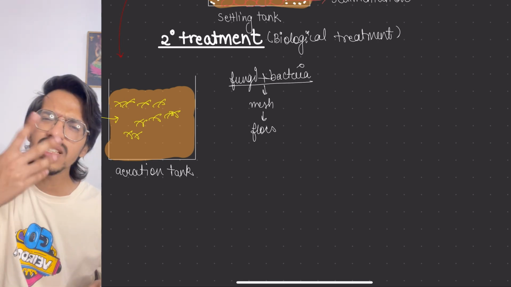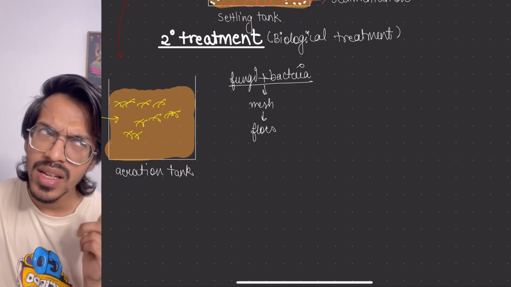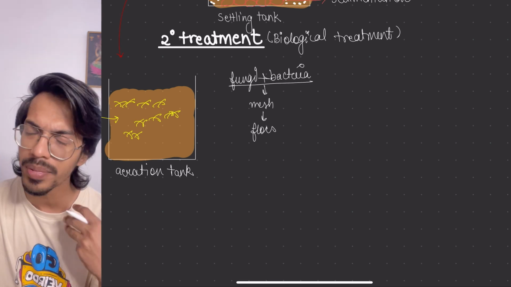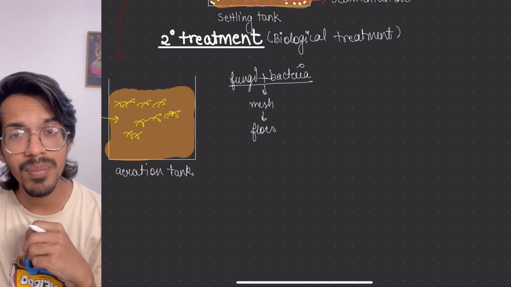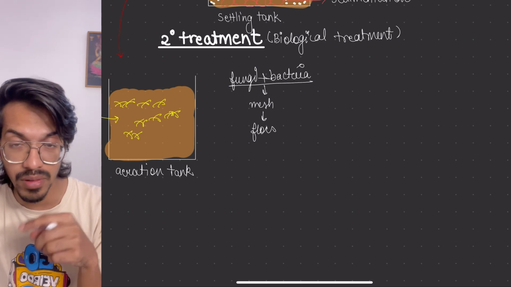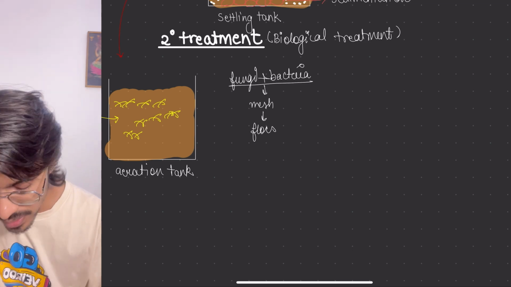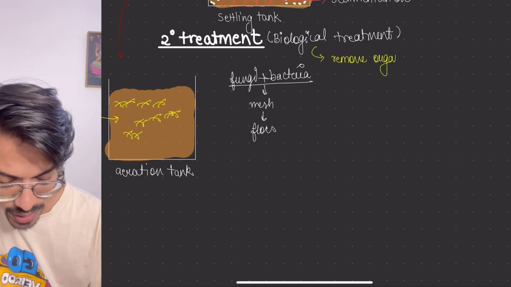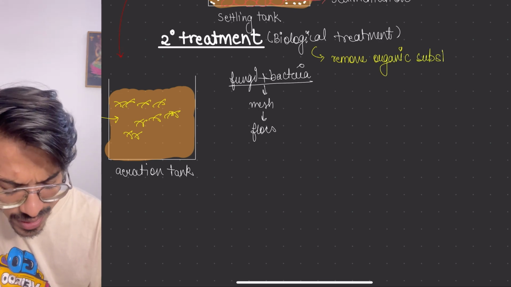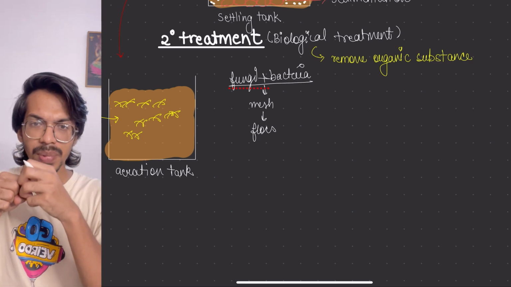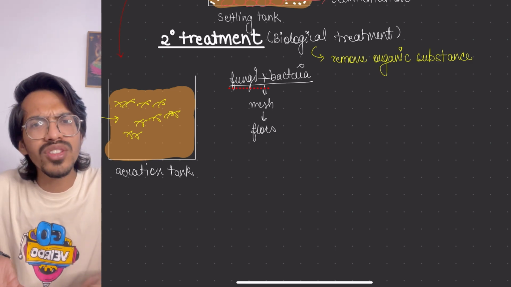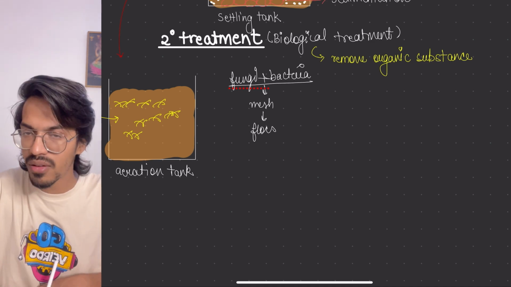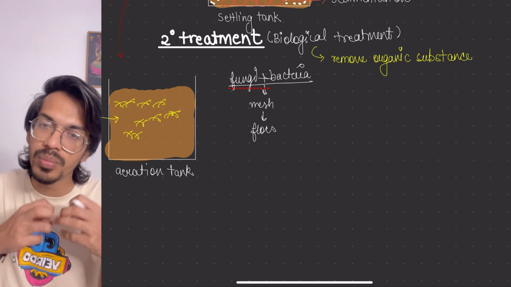Why is oxygen needed? For the respiration process. Respiration means they are utilizing some substrate, glucose or anything, to obtain energy. That means they are eating the organic compounds. Why are we doing this step? So that we can remove organic substances from it. Whatever the organic substance is, it can act like food, because every organism is dependent on another organism. So we will use the waste or any organic part which is present. These fungi and bacteria flocks will start consuming it.